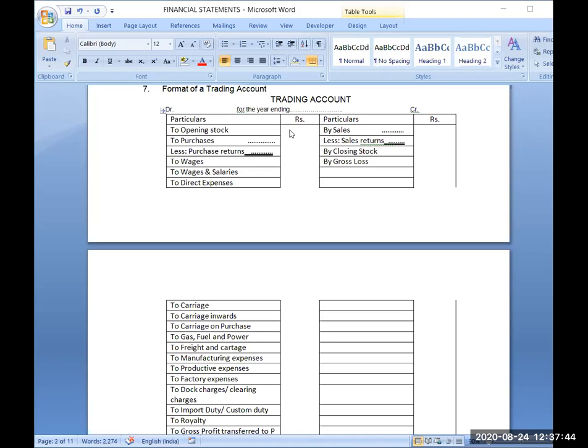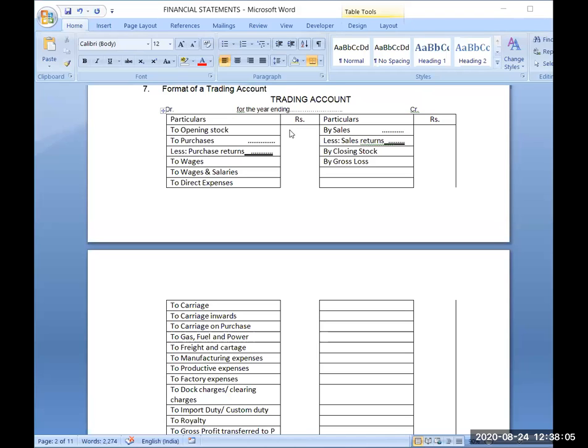Yes, very good. Return outward. These are the terms which will confuse you in the questions. That's why I am discussing it.